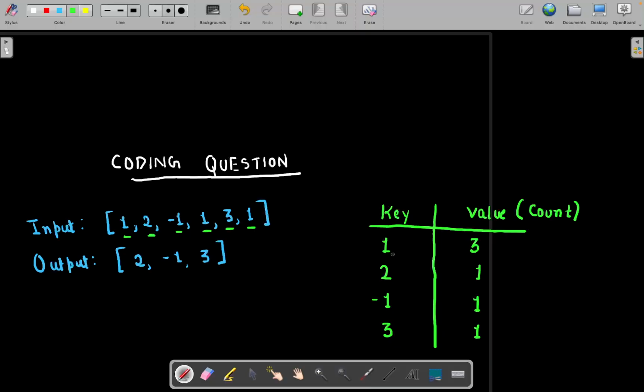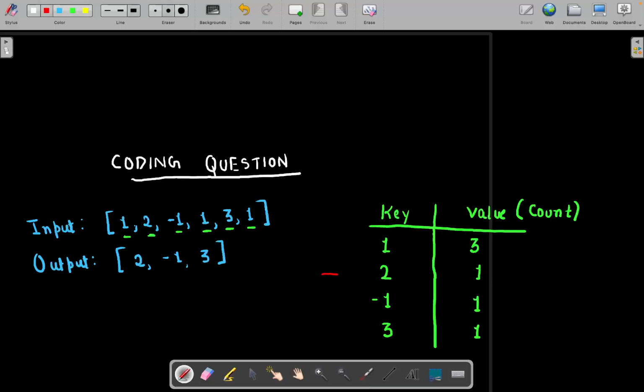So now we have traversed the whole array. By seeing this hash map, you can say which element has occurred how many times in the given array. You can very easily see which elements are appearing exactly once.